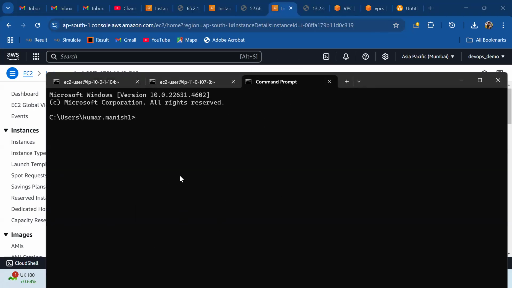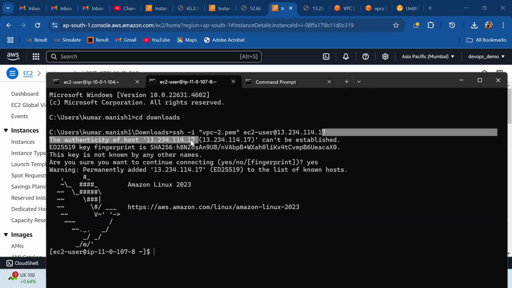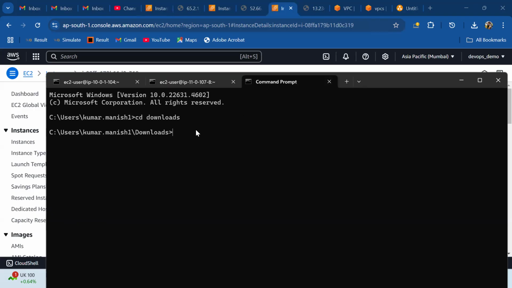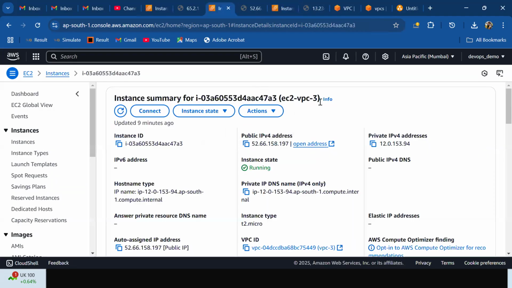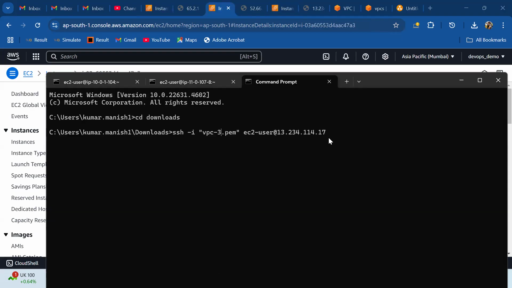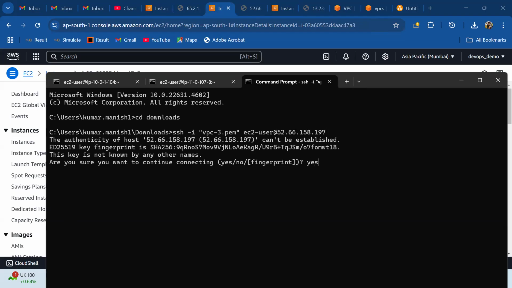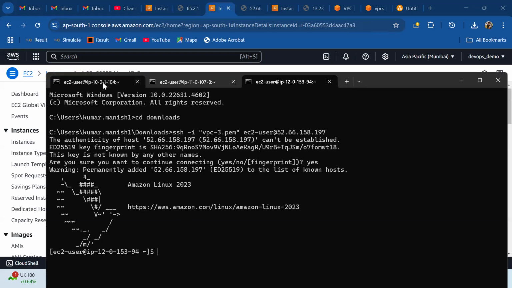Now let's get into the third one. cd downloads. Oh, sorry, the command I will have to copy. Control C, Control V, and then it will become VPC3.pem, what we have created for all these three EC2 instances. We have three key pairs here, and then the IP address of the third instance, EC2 VPC3. Here I have to change the IP address. Yes.